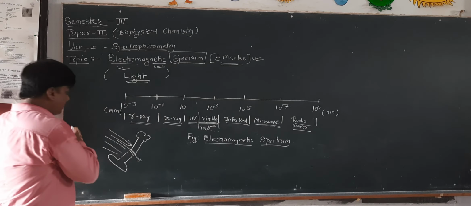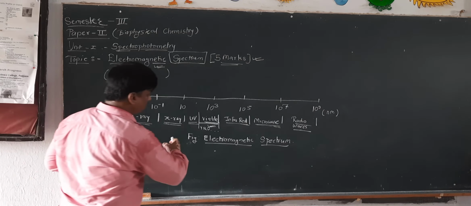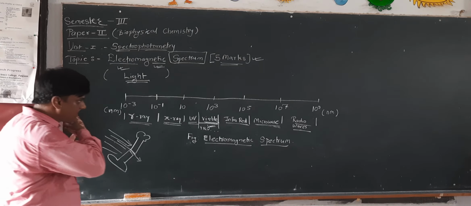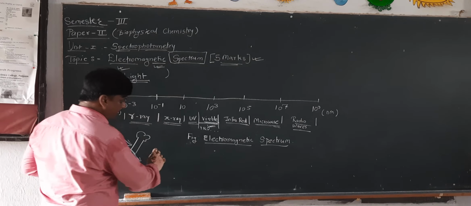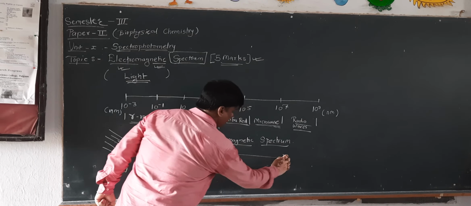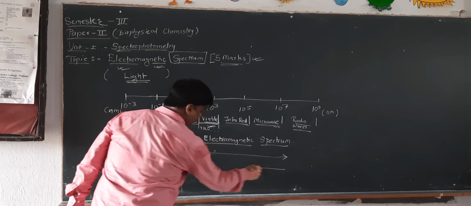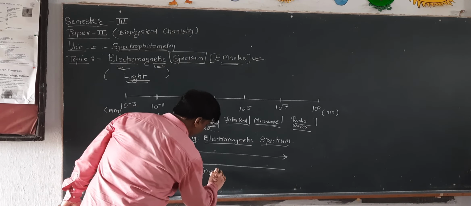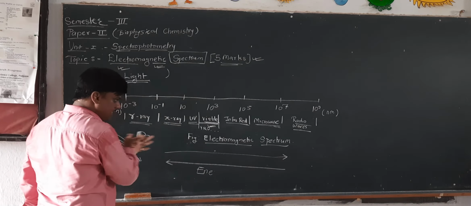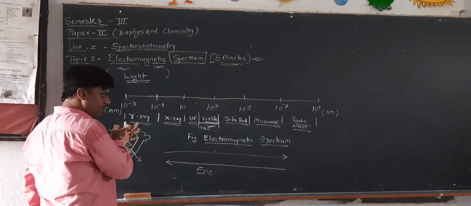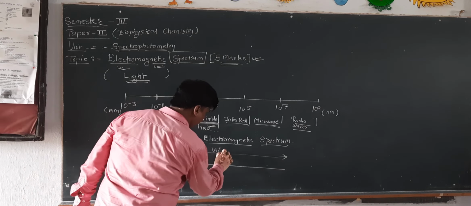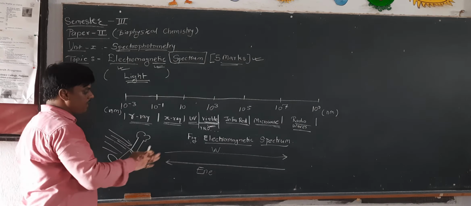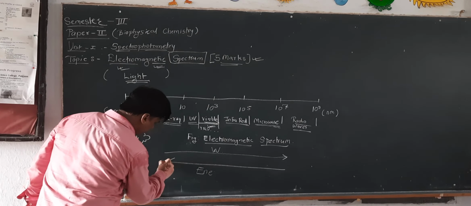So as we go through the electromagnetic spectrum, there is an increase in nanometer. An increase in nanometer means a decrease in energy. So when we increase the wavelength of the electromagnetic spectrum, the energy gets reduced.